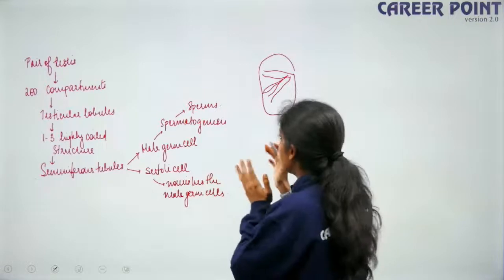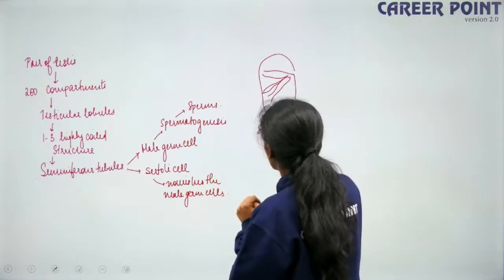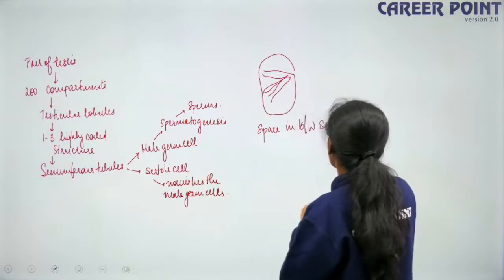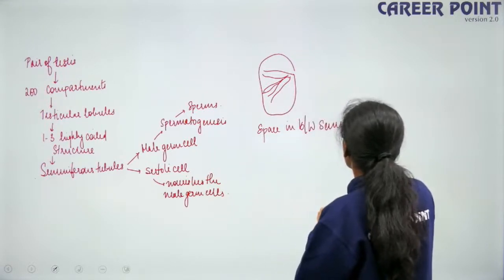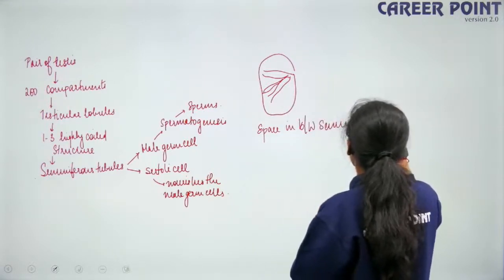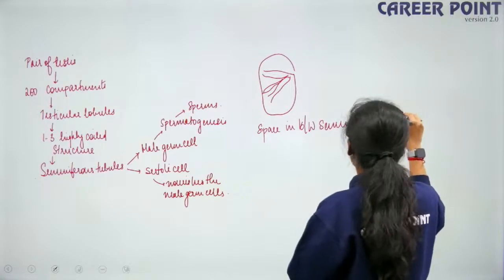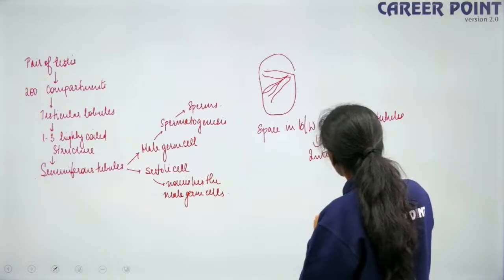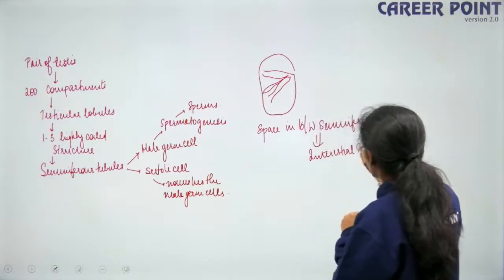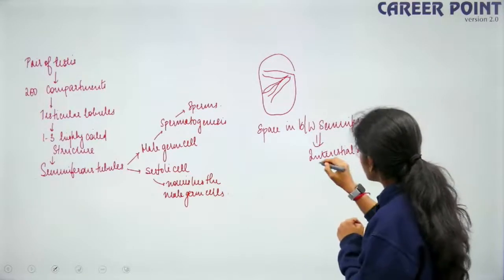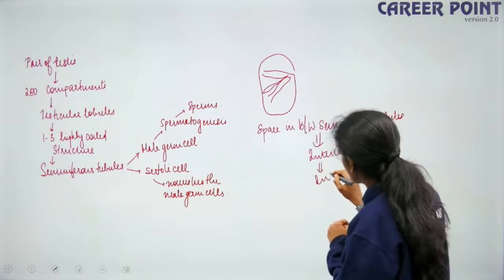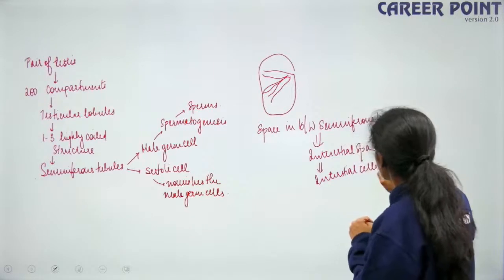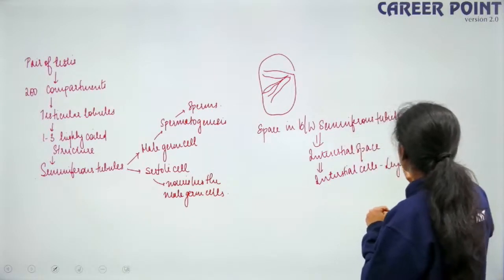The space in between the seminiferous tubules is called the interstitial space. This interstitial space has interstitial cells. These interstitial cells are your Leydig cells.